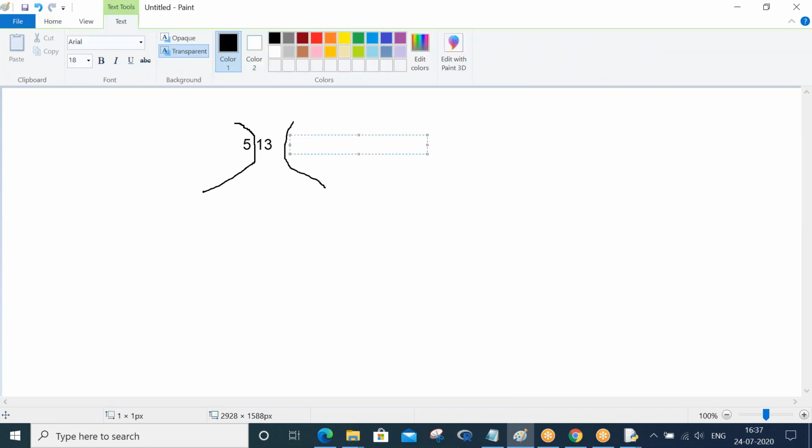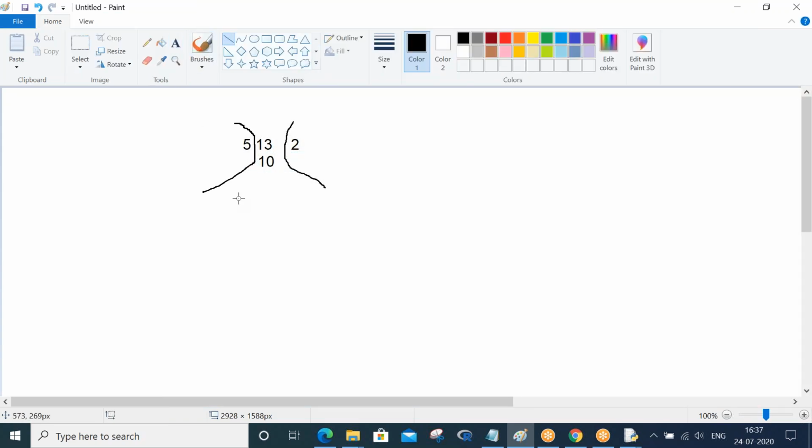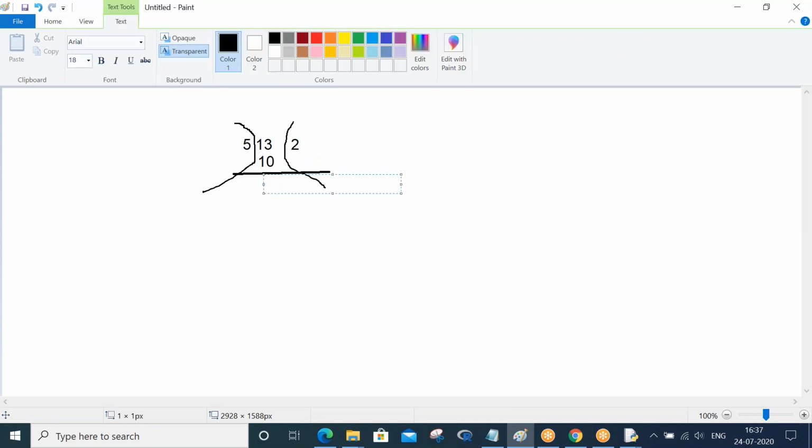What you do is you put in the quotient 2, and then here what do you write? You write 10. So when you write 10 here, what will be the remainder? Tell me. So the remainder is 3, correct? So the remainder is 3.